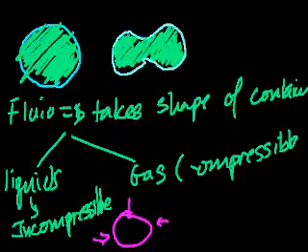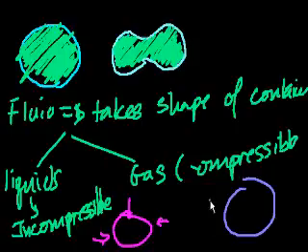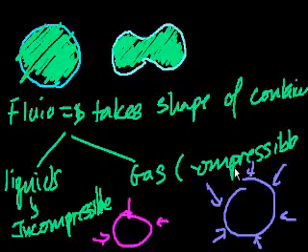While if this was filled with gas, and I'll use a magenta balloon for gas, you actually could decrease the volume by just increasing the pressure on all sides of the balloon. You could squeeze it and make the entire volume smaller. So that's the difference between a liquid and a gas. Gas is compressible, liquid isn't.